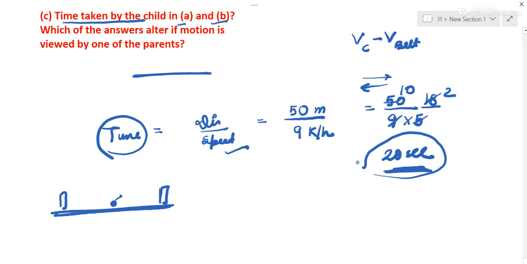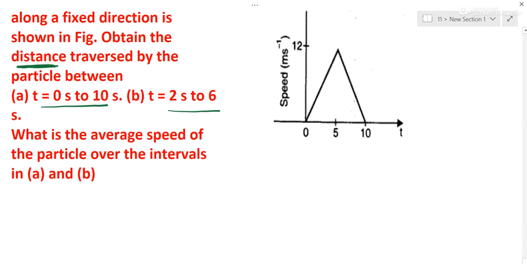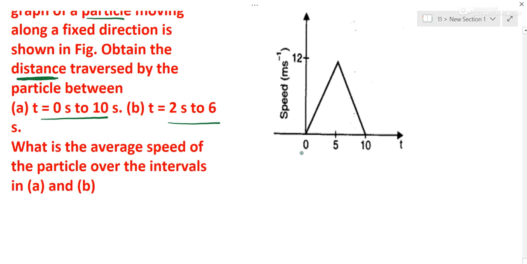So let us see the next. We have been given a speed time graph of a particle. We have to find the distance from 0 to 10 seconds and 2 to 6 seconds. So this is the graph which is given to us. From 0 to 10 seconds it is a triangle.